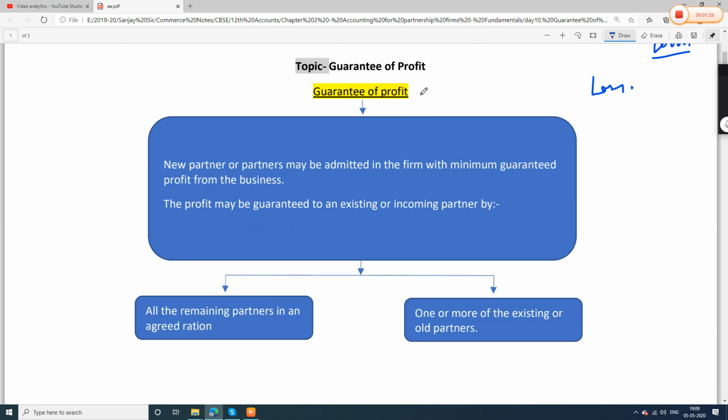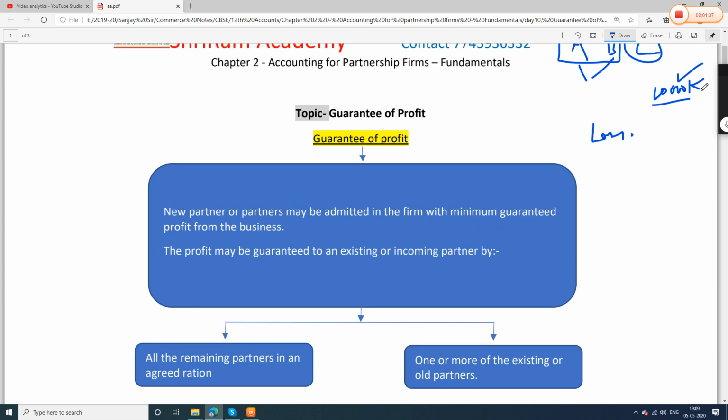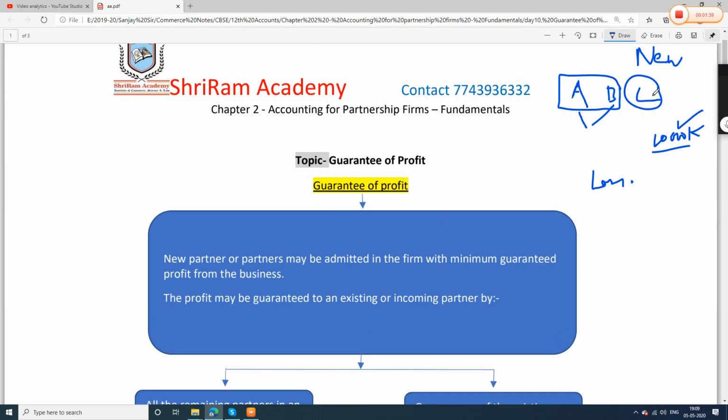Guarantee of profit means what? A new partner or partners may be admitted in the firm. For example, in our example, C is admitted in the firm. He is a new partner. He is admitted with a minimum guaranteed profit from the business. And he is told, no matter what happens, at least you will get 10,000 rupees. You will not get, in any scenario, less than 10,000 rupees.